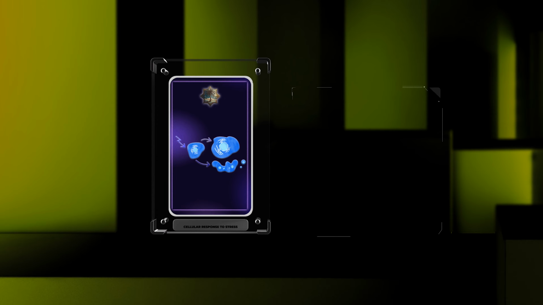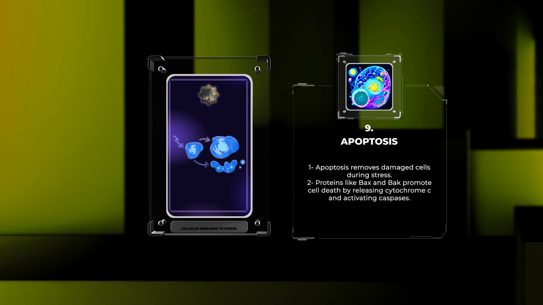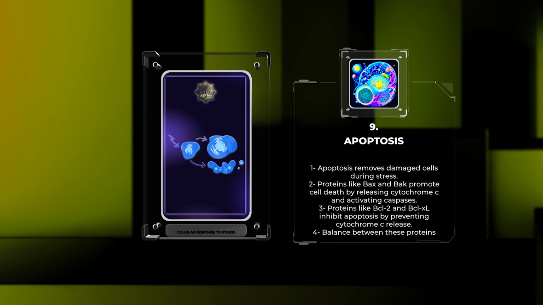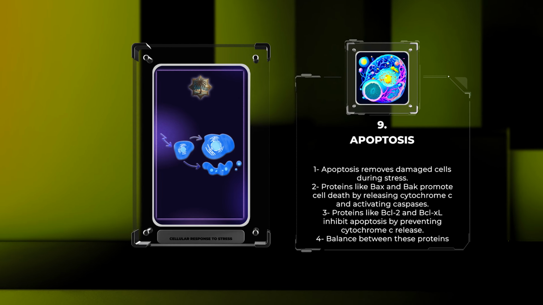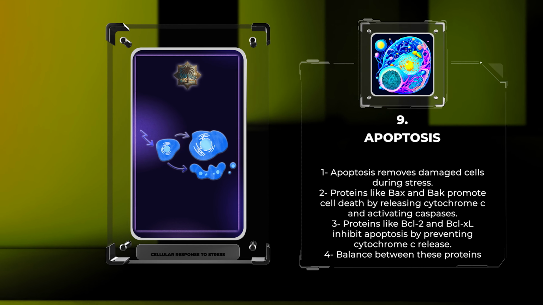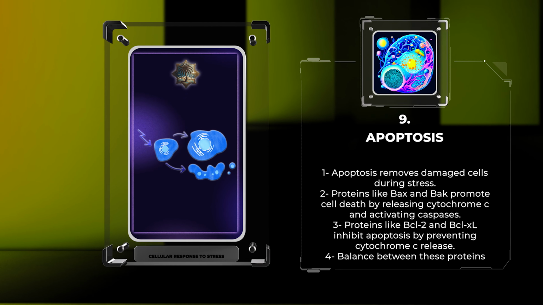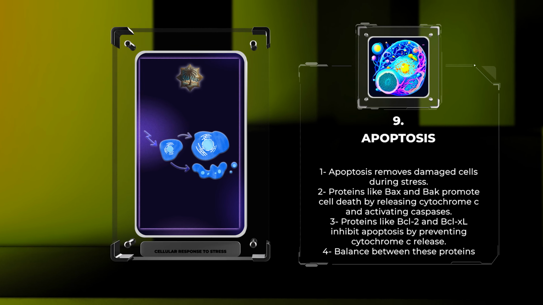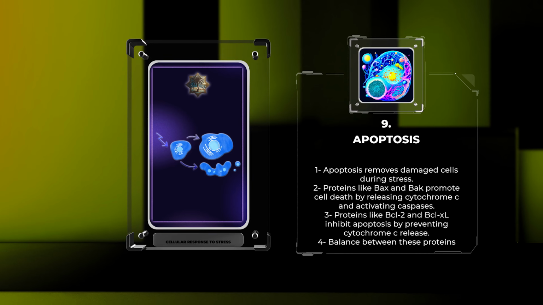Apoptosis is a regulated process that removes damaged cells during stress. Proteins like Bax and Bak promote cell death by releasing cytochrome C, activating caspases to dismantle the cell. Proteins like BCL2 and BCL-XL inhibit apoptosis by preventing cytochrome C release. Balance determines cell fate.